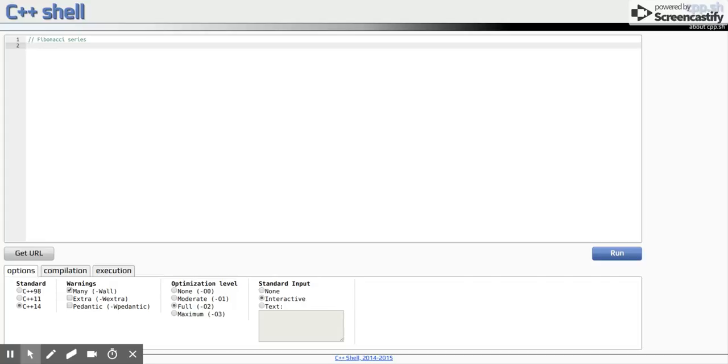The Fibonacci series is generated by adding the last two numbers in the same series. For example, it starts with 1, 1, and then the next number is generated by adding the previous two, which is 1 plus 1 equals 2, and then you have 3, and then you have 5, 8, 13, 21, and it goes on like this. Okay, so we'll be writing code to generate the nth number in this.